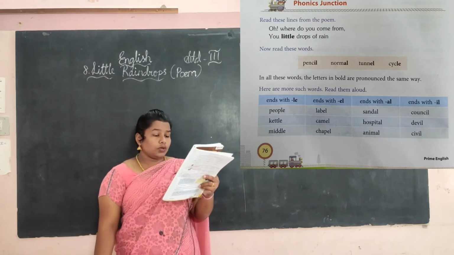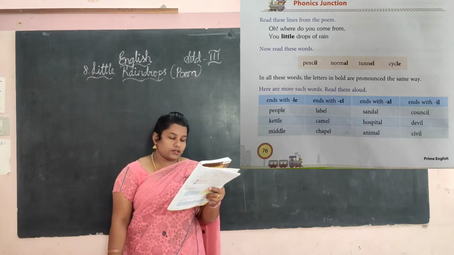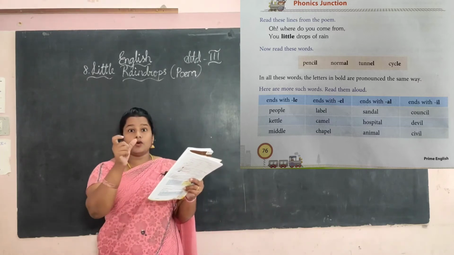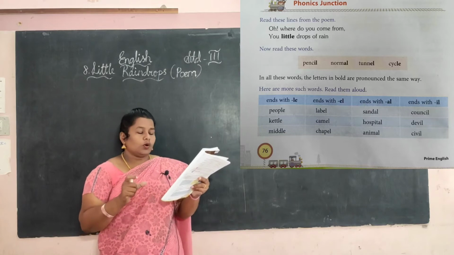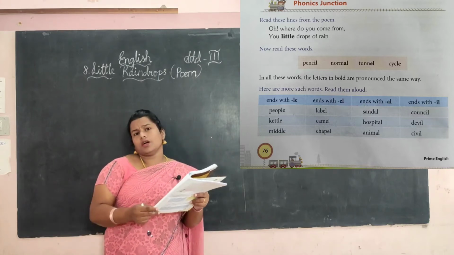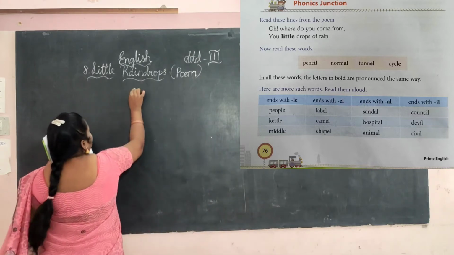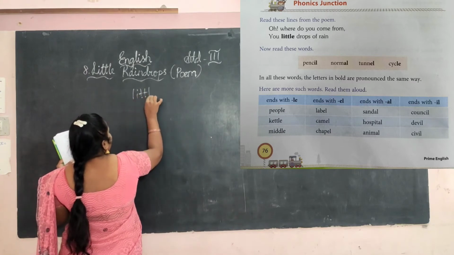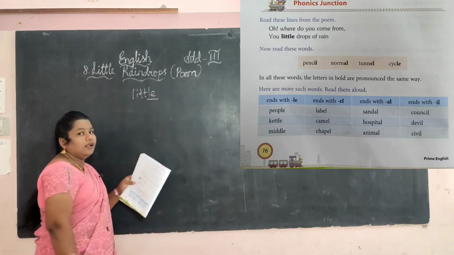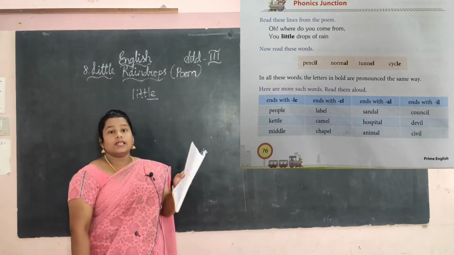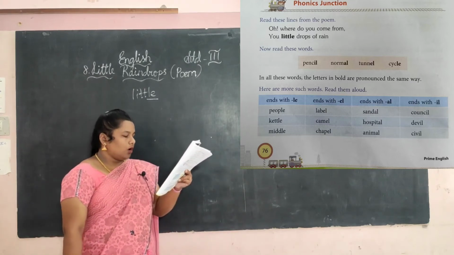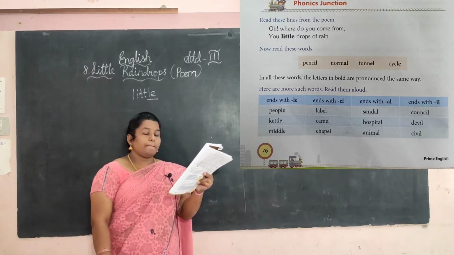Oh, where do you come from? You little raindrops. See here the bold letter, bold word. What is that? Little. How are we pronouncing the word little? See, L-E. How are we pronouncing? L. Okay. Now read these words.